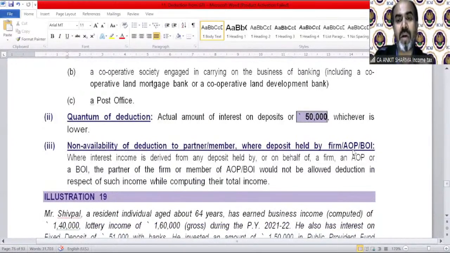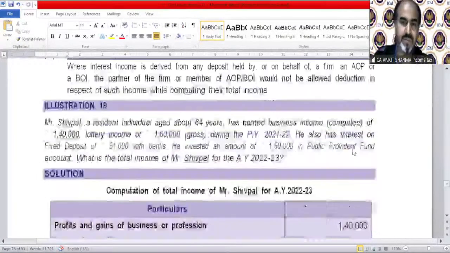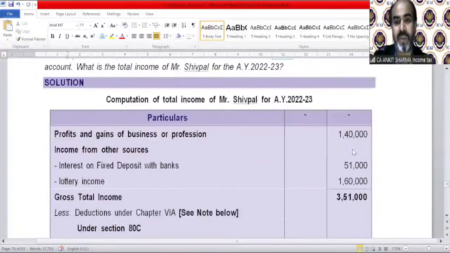Non-availability of deduction to a partner member with deposit held by a firm or AOP or BOI. Simple. This is an example. You can read it, of course.